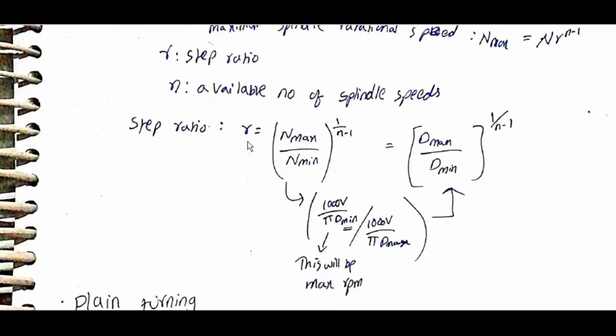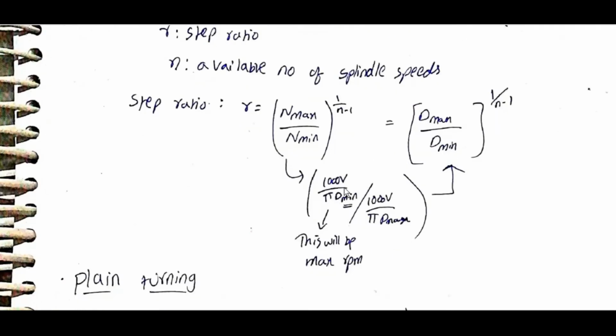Step ratio r is equal to (Nmax by Nmin) whole power 1 by n minus 1, which is equal to (Dmax by Dmin) whole power 1 by n minus 1. Nmin is 1000 V by pi Dmin, and Nmax is 1000 V by pi Dmax. This will be the maximum RPM. So Dmax by Dmin.